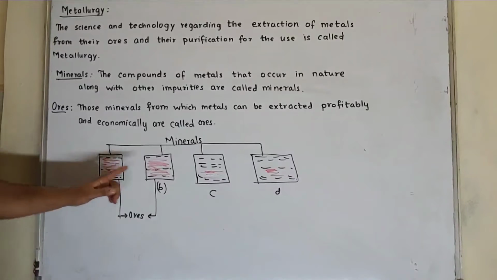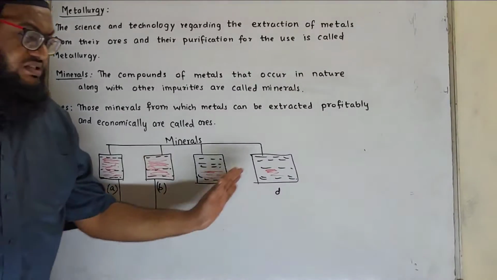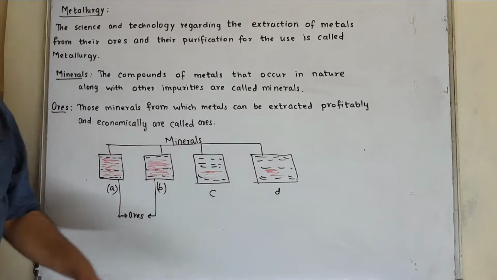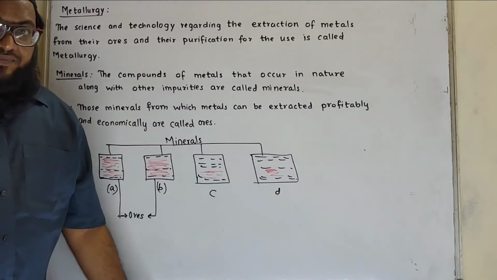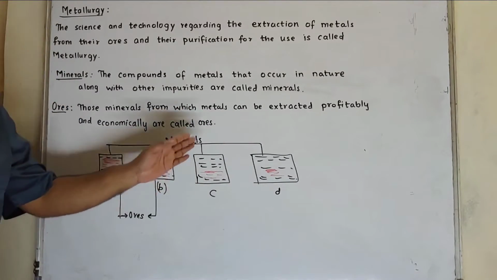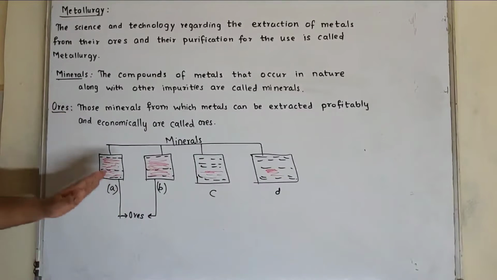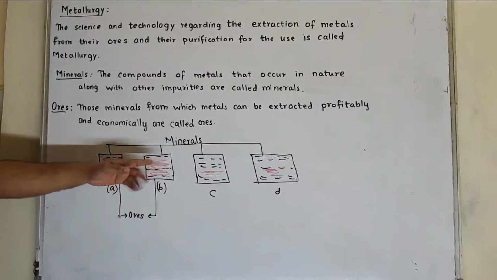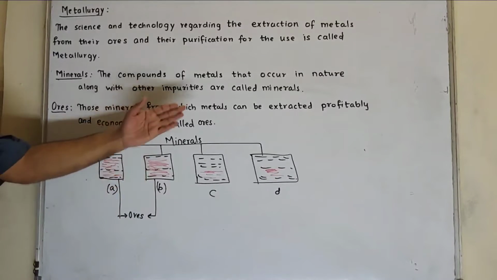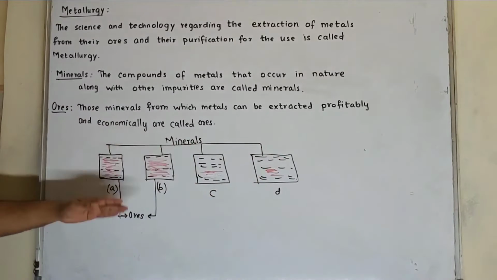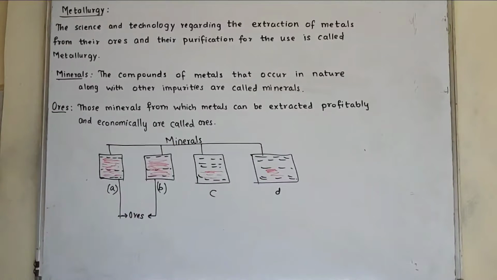Here A and B are ores, whereas from C and D we can get metals but very little profit because there are more impurities. So we can get more metals from A and B. These two are nothing but ores. All ores are minerals, but all minerals are not ores. So this was the definition of ores.